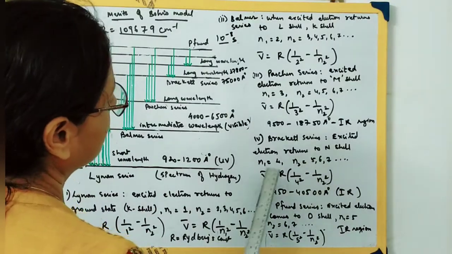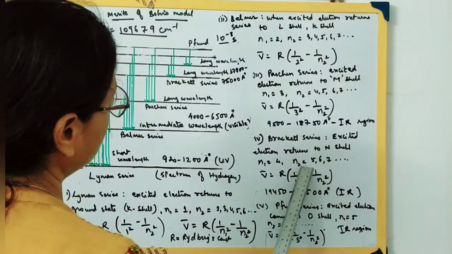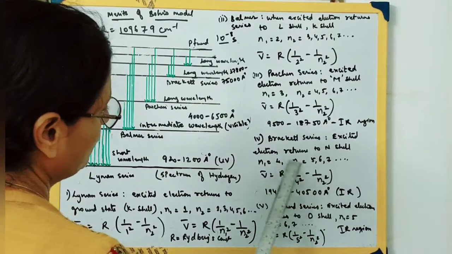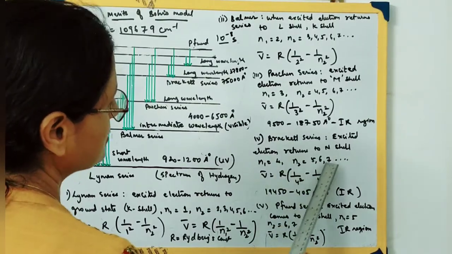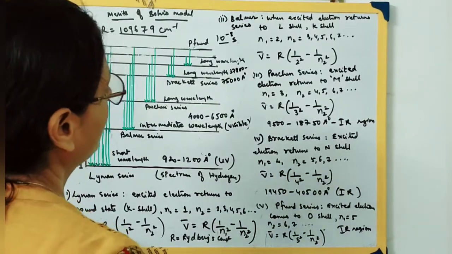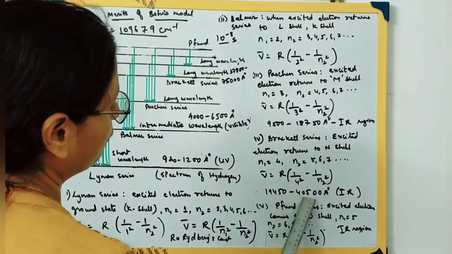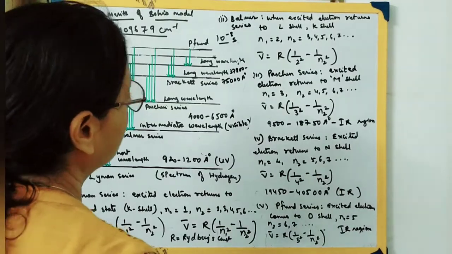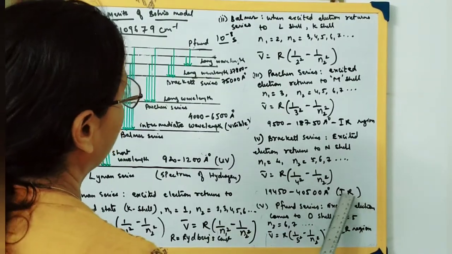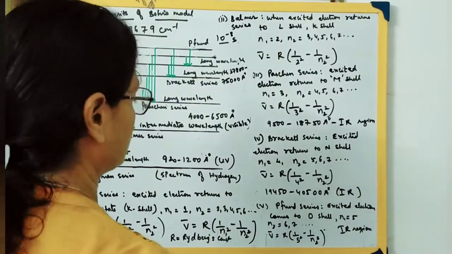So V bar we get as R, Rydberg's constant, times (1 by N1 square, where N1 square is 4 square, minus 1 by N2 square). The wavelength is 19,450 to 40,500 angstrom. It lies in the IR region, the infrared region.